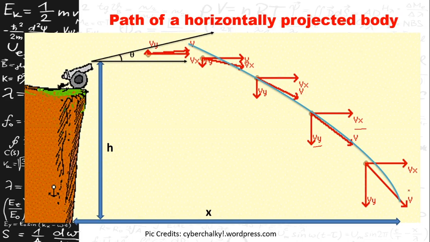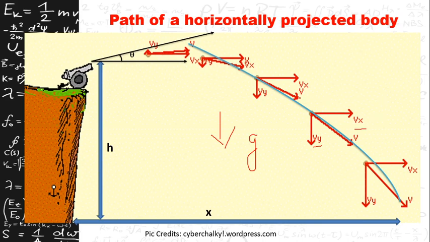The horizontal velocity component is always constant. There is no change in the horizontal velocity component, but there will be constant change in the vertical velocity component as acceleration due to gravity is acting on it. So since acceleration due to gravity is acting on that, the vertical velocity component changes from point to point.